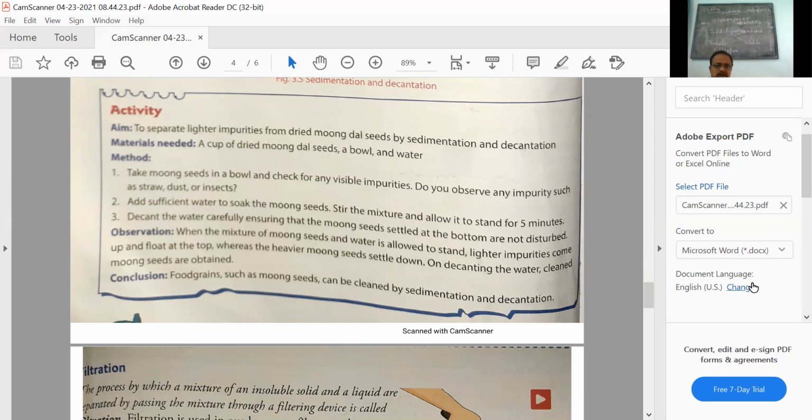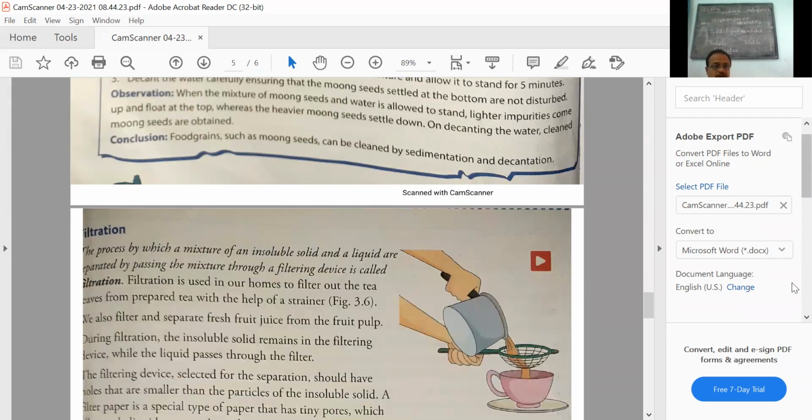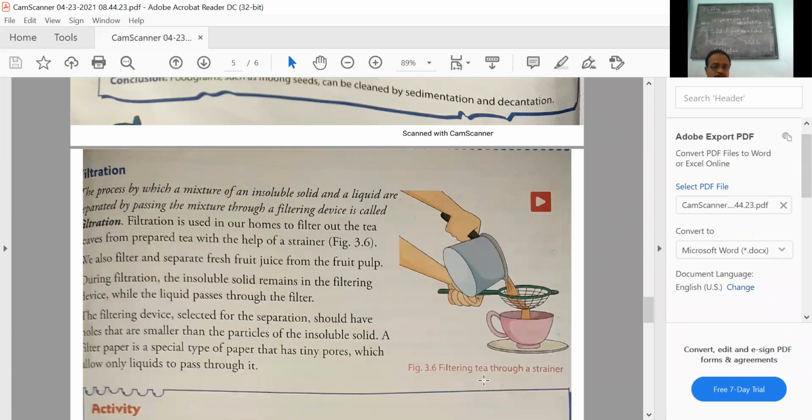The insoluble solid is not big enough to settle down. So this process is done by filtration. You are very much familiar with the filtration process on a small scale. I'll show you a figure which you are very familiar with: filtering of tea, figure 3.6, through a strainer. See, the insoluble particles are caught in the strainer, whereas the clean liquid is collected in the container which is kept below. This is nothing but filtration.